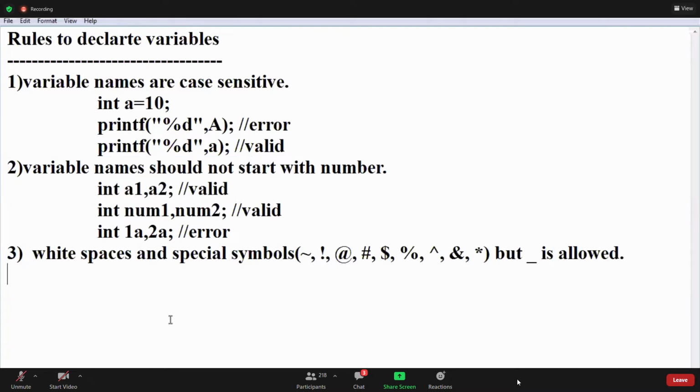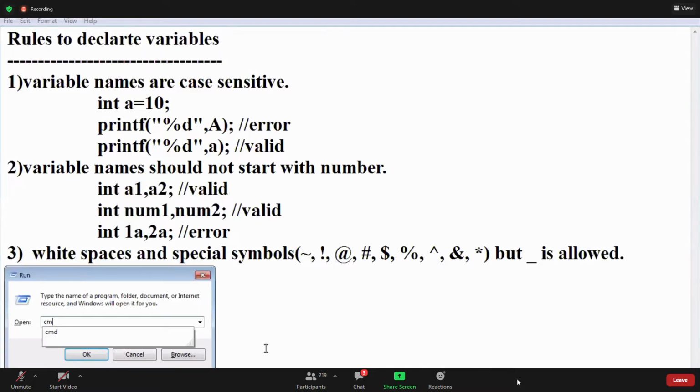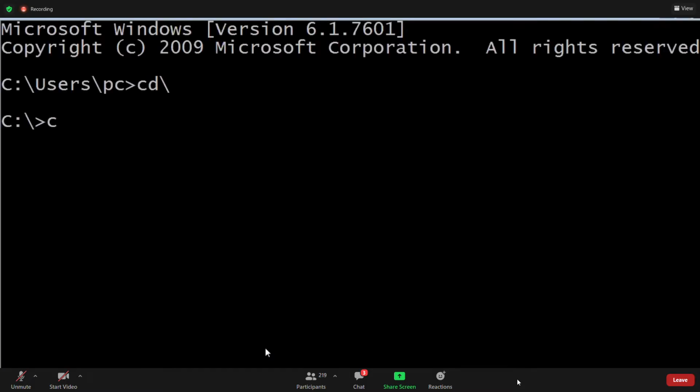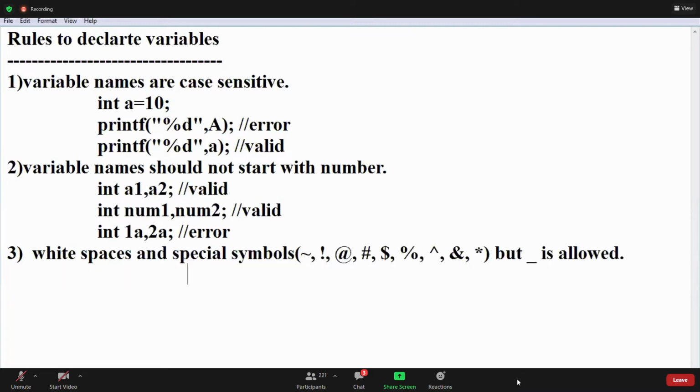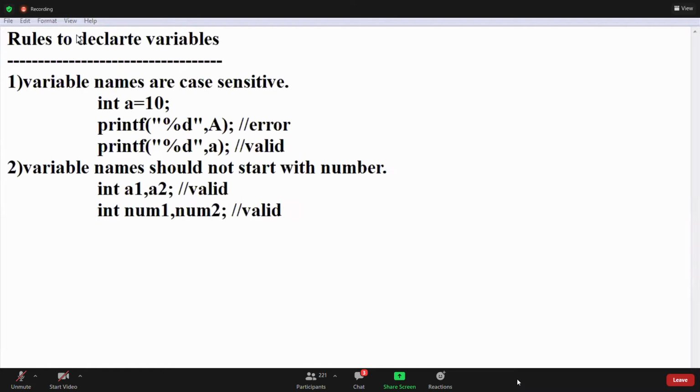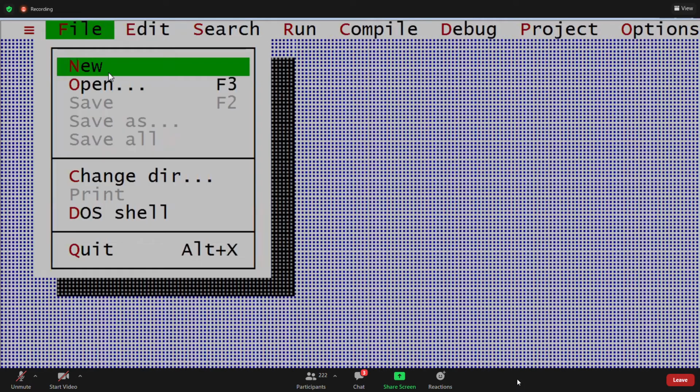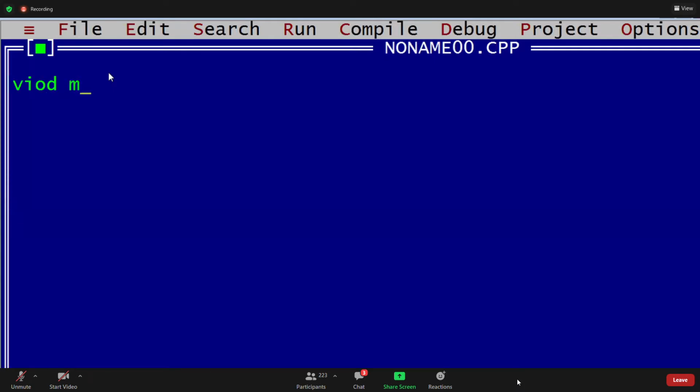You have an example program. White spaces and special symbols are not allowed, but underscore is allowed. For example, can I write like this? Program execution starts from main. Guys, we write a program. Let's write, all of you. This one, can I write like this?